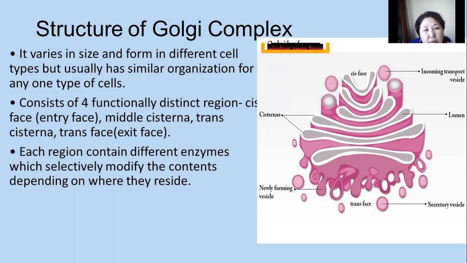In each region, different enzymes selectively modify the contents depending on where they reside.